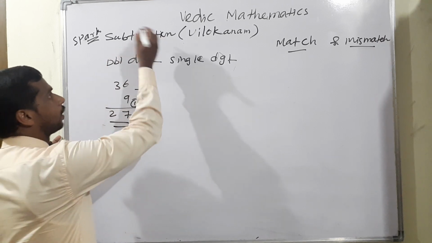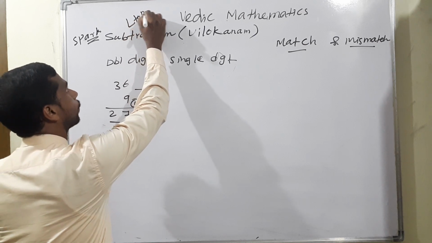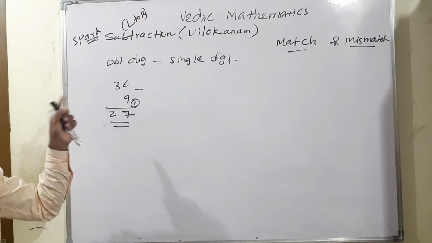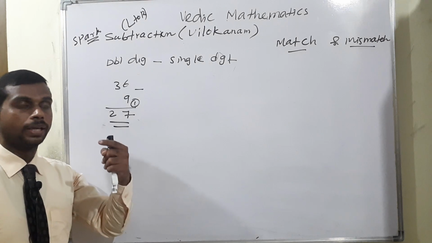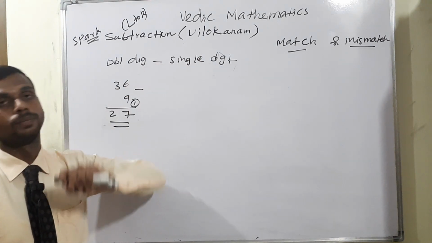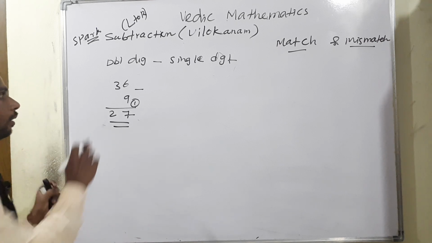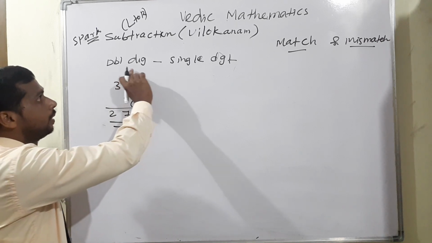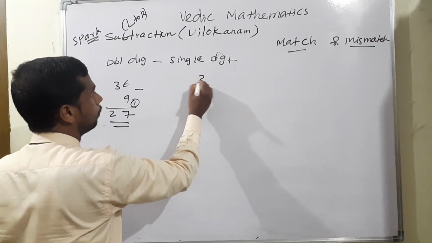This is also the Spark subtraction. What is the name? Left to right. Don't forget that. Spark addition, the Vyavagalana method, is also left to right, but here in Spark subtraction it is the Viloganam Sutram. Here also it is the left to right method. I hope you understand the first one, double digit minus single digit.